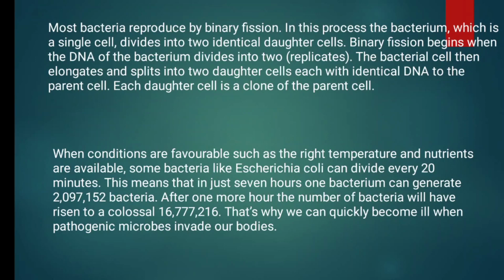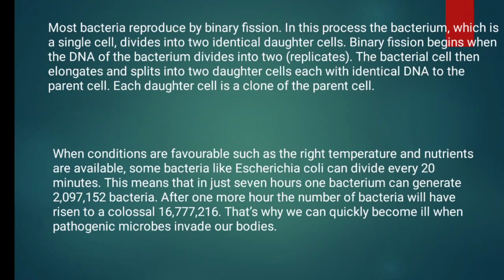The parent cell divides, and the cell wall and membrane begin to form a transverse septum. Can you see the picture in the center portion? The septum begins to form. The transverse septum becomes completed. The 2 daughter cells will be developed.